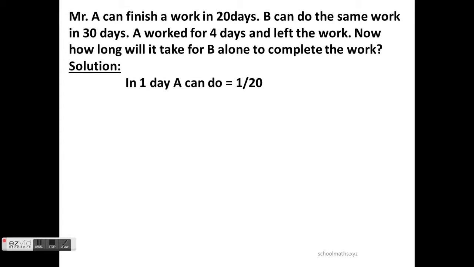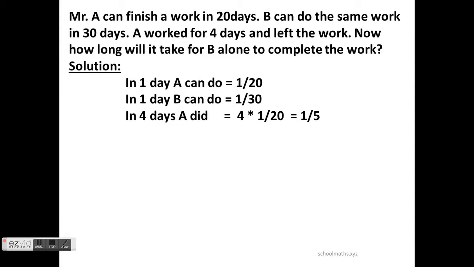So, first, in one day A can do 1 by 20. In one day B can do 1 by 30. Right. Now, A worked for 4 days. So, how much work has he done in 4 days? In 4 days, A did 4 into 1 by 20.